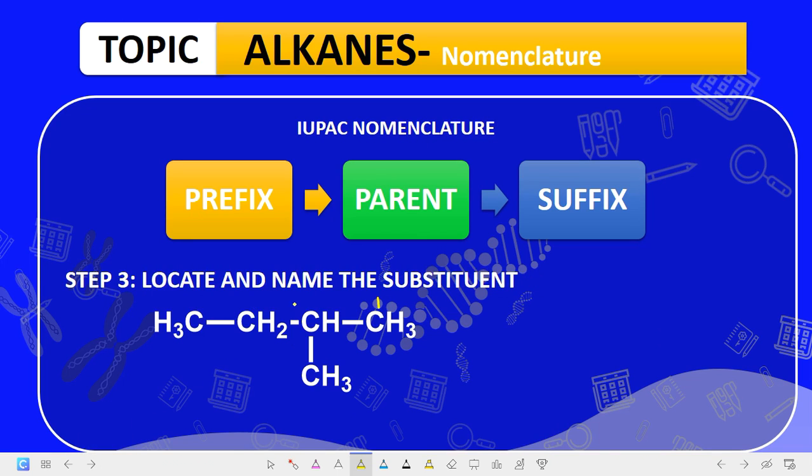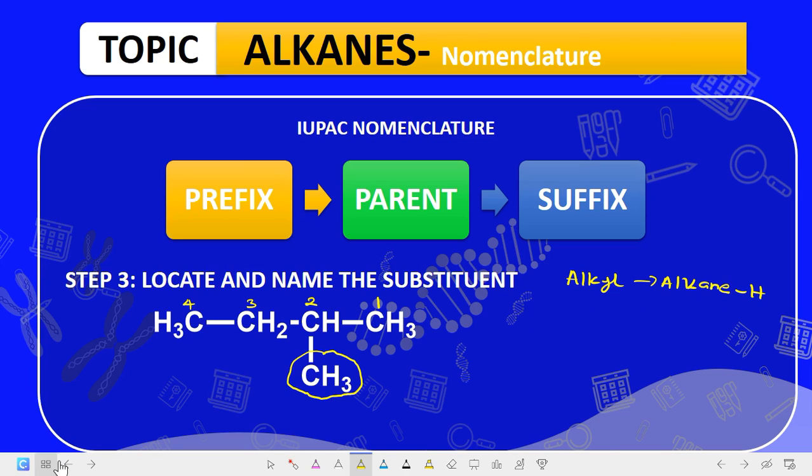So our numbering says this is 1, this is 2, this is 3, and this is 4. This is a substituent. Now the substituent is a methyl substituent. Alkyl groups are formed when an alkane loses 1 hydrogen.